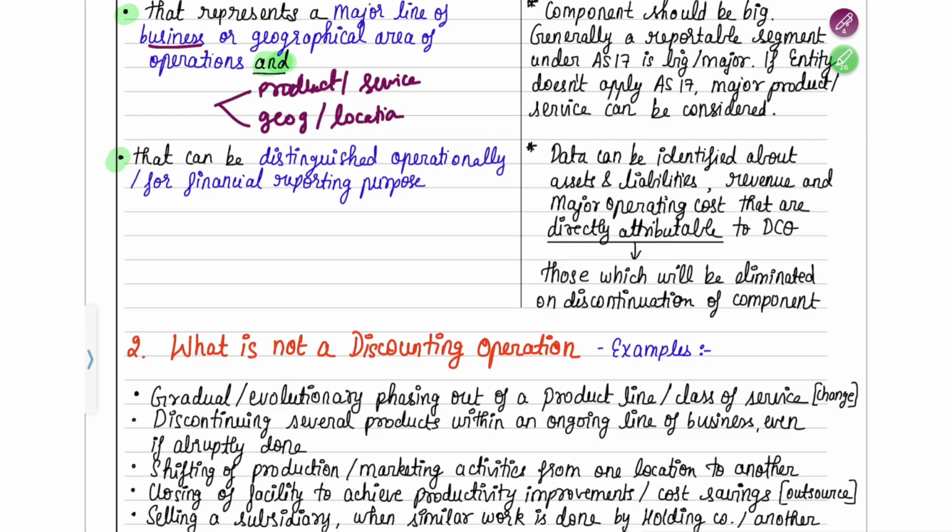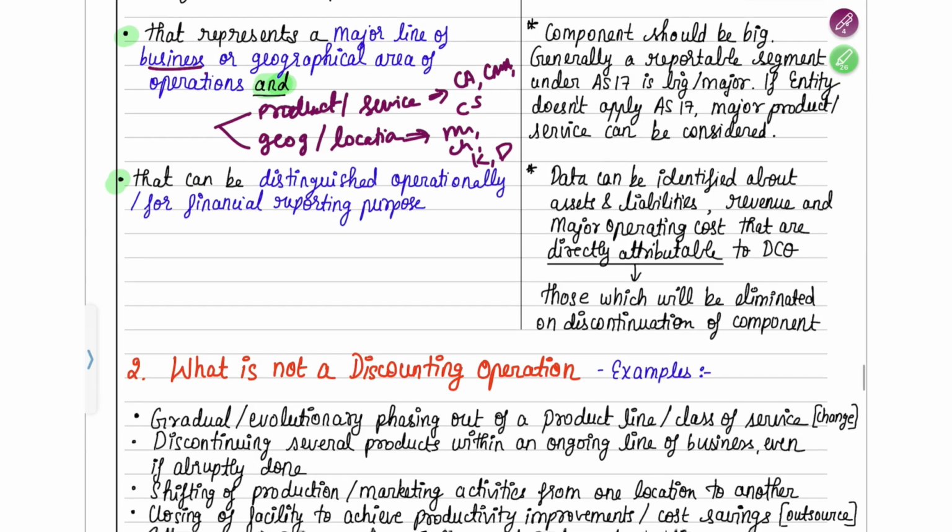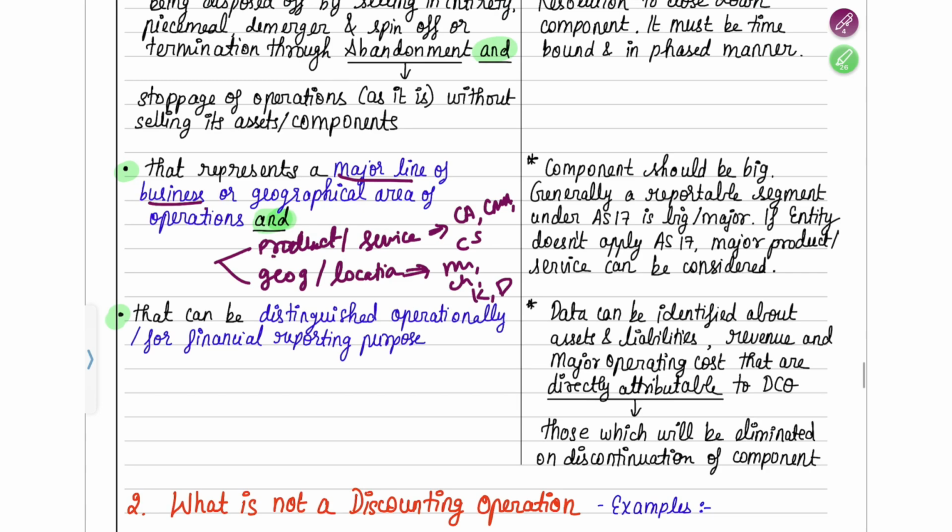Suppose I'm a teacher. My product or service can be that I give CA classes, CMA classes, CS classes, etc. Geographically, how can I be divided? In the locations that I teach in. Suppose I teach in Mumbai, then in Chennai, then in Kolkata, and then in Delhi. So these are my four locations. Either it can represent a major line in terms of a product or service, or it can be a major line in terms of a location. Either way, it has to be a major one.